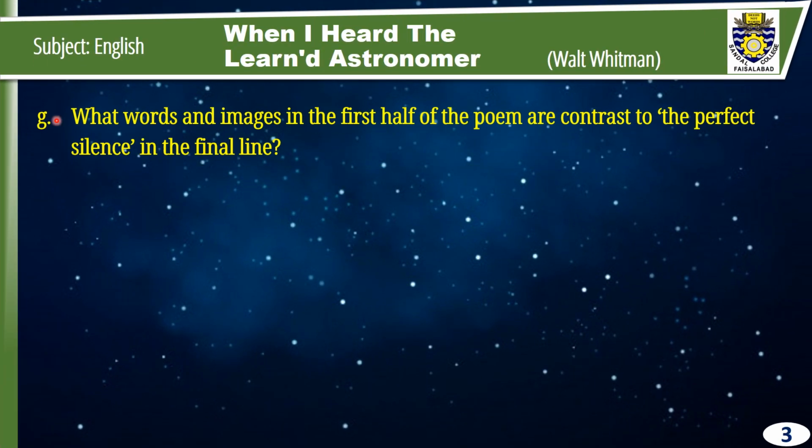Now G. What words and images in the first half of the poem are contrast to the perfect silence in the final line? That is, there was perfect silence in the final line, in the second half. How is it completely opposite to the first half?